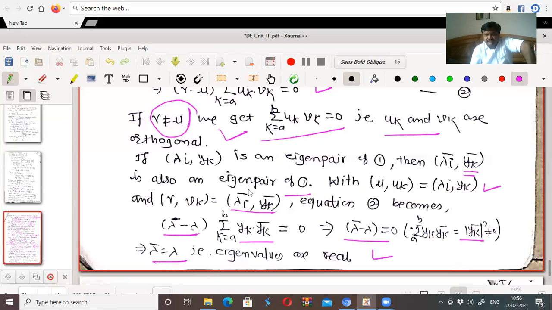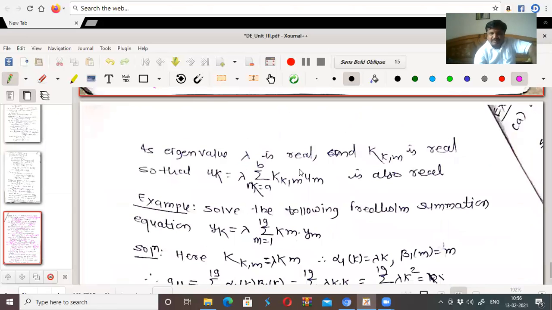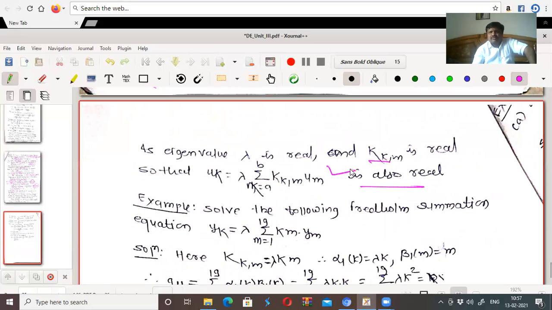The eigenvalues are real. So if lambda i, yk is an eigenpair, then obviously its bar is also an eigenpair, because if yk satisfies the given Fredholm equation corresponding to lambda i, by taking the bar of those, you can also say that yk bar satisfies it with respect to lambda i bar, right? As the eigenvalue lambda is real and k of km is real, so that uk equal to lambda times summation m from a to b k km um is also real.